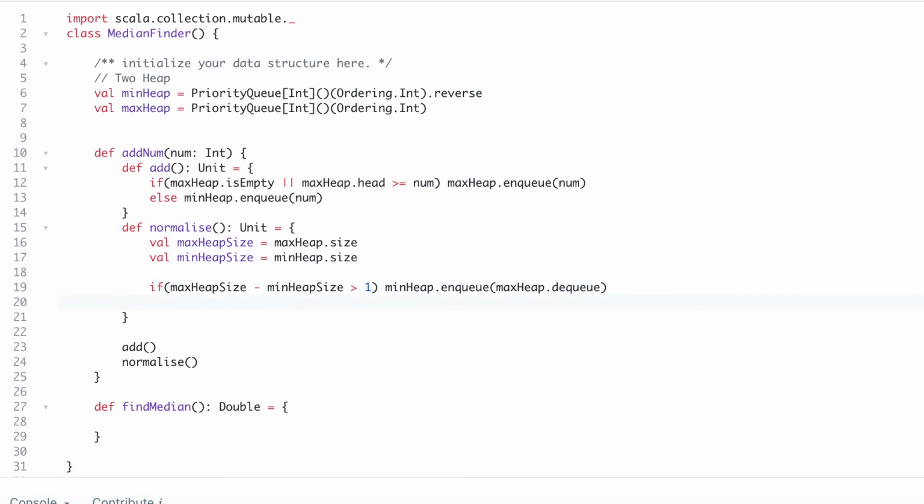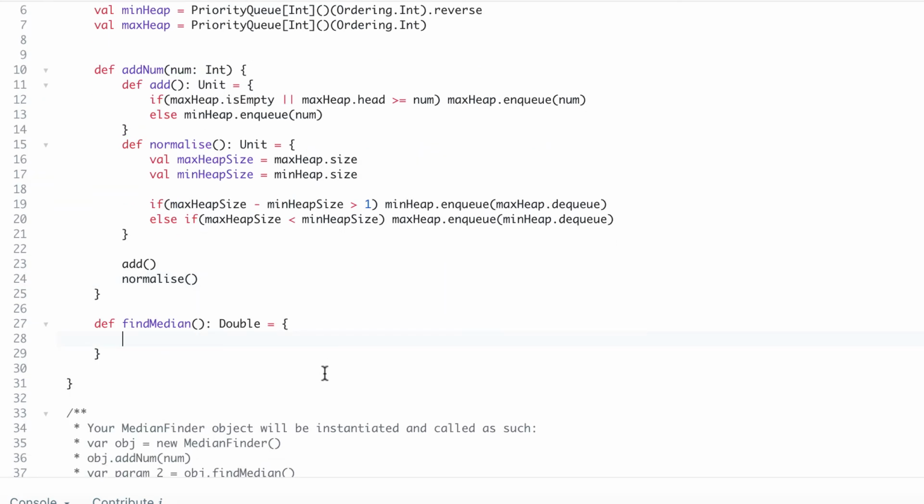Else, if max heap size is less than min heap size, in that case max heap enqueues whatever min heap dequeues. That's it. This is what we were expecting in normalization.